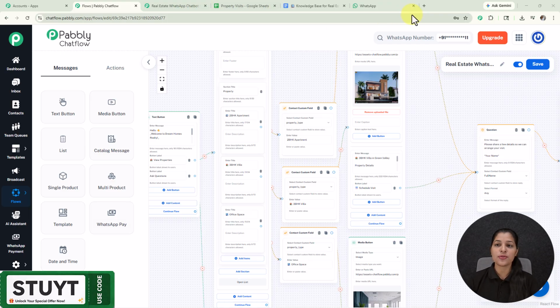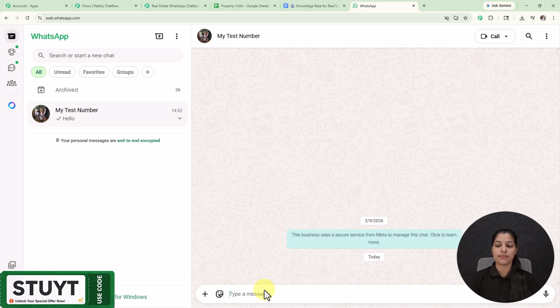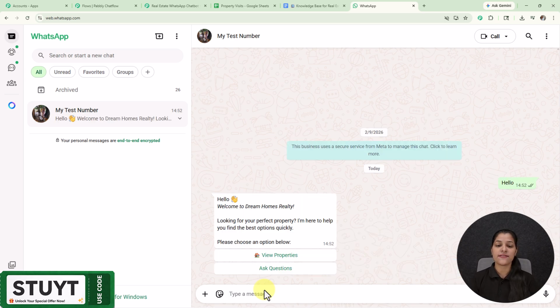So here I've landed on my WhatsApp, where I'm going to send a message to my business number, which is saved here as my test number. I'm going to enter this message, that is hello, and this message is going to initiate my WhatsApp chatbot. Here I'm getting this welcome message which says welcome to Dream Home Reality. Looking for your perfect property? I'm here to help you find the best options quickly.